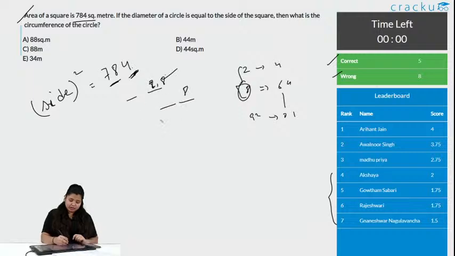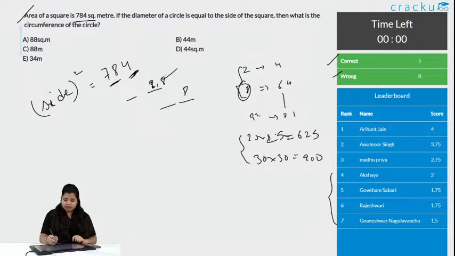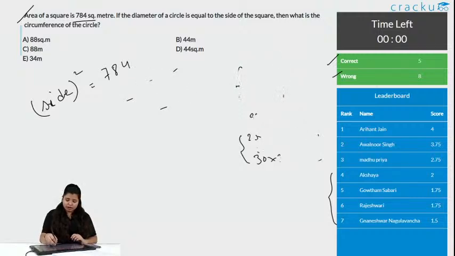So 8 is the unit digit, and you can do it an easier way. You know 25 into 25 is 625, and 30 into 30 is 900. So the number must be between 25 and 30 and have 8 in the unit place. The only number between 25 and 30 with 8 in the unit place is 28. So the answer is 28. Chalo, this was just a revision of how we get the square root.